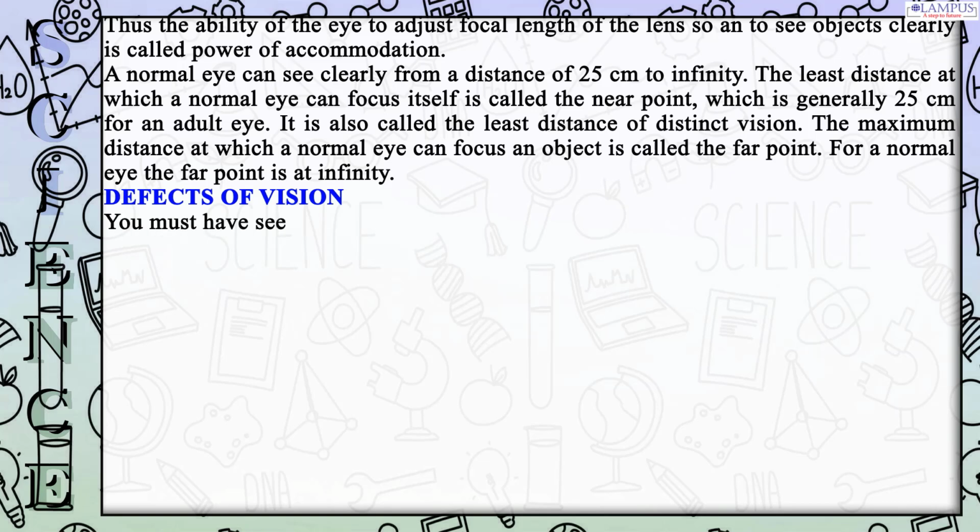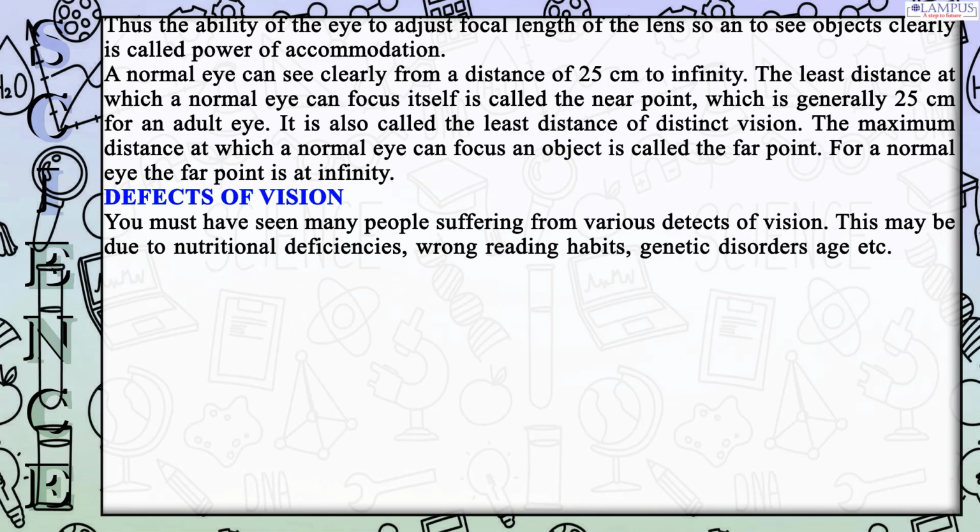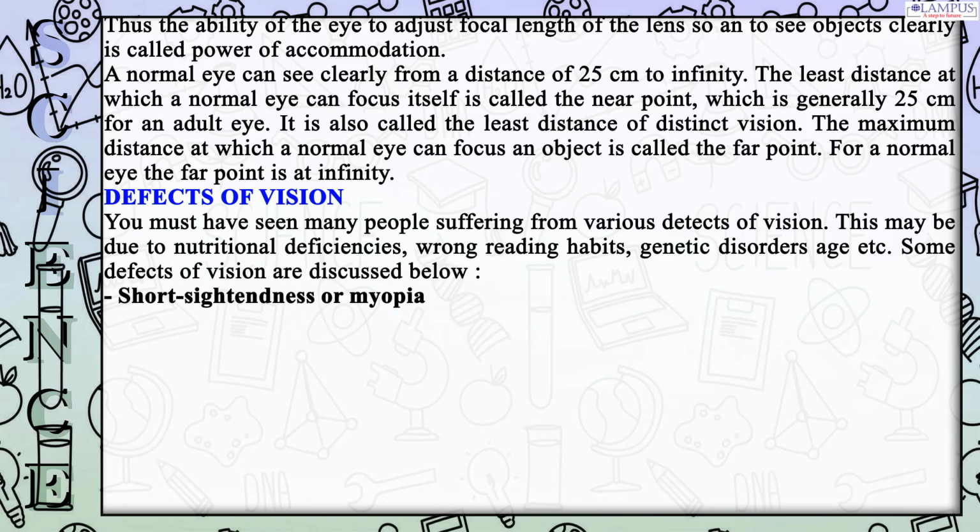Defects of vision. You must have seen many people suffering from various defects of vision. This may be due to nutritional deficiencies, wrong reading habits, genetic disorders, age, etc. Some defects of vision are discussed below.